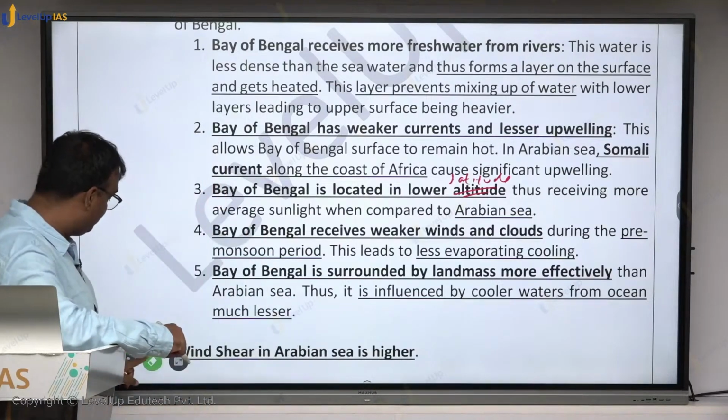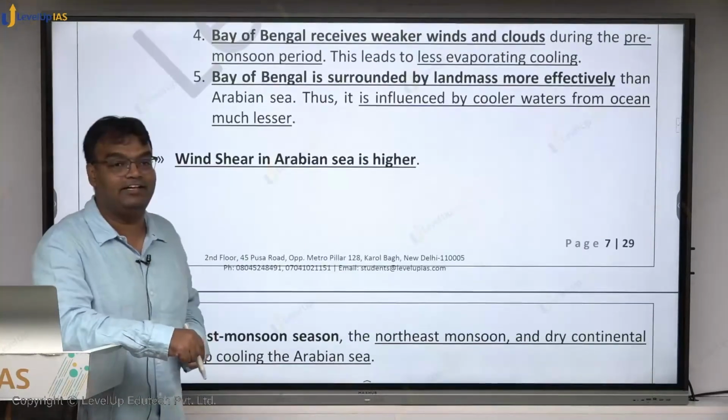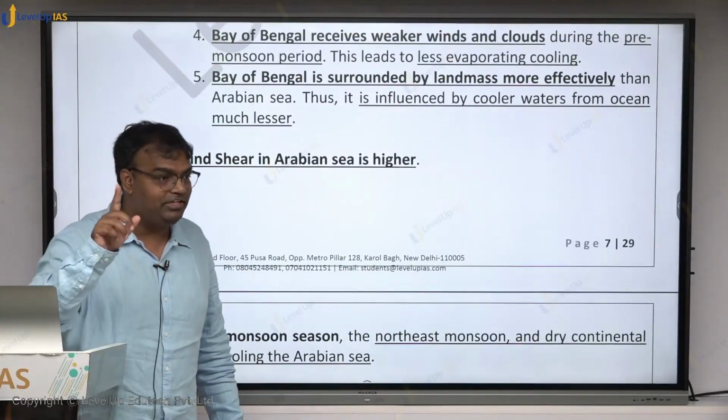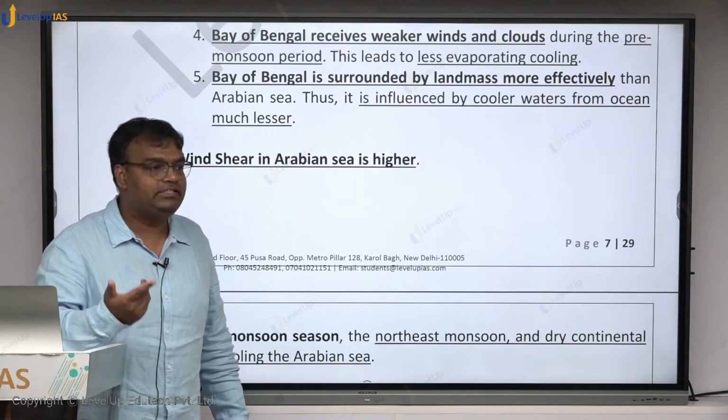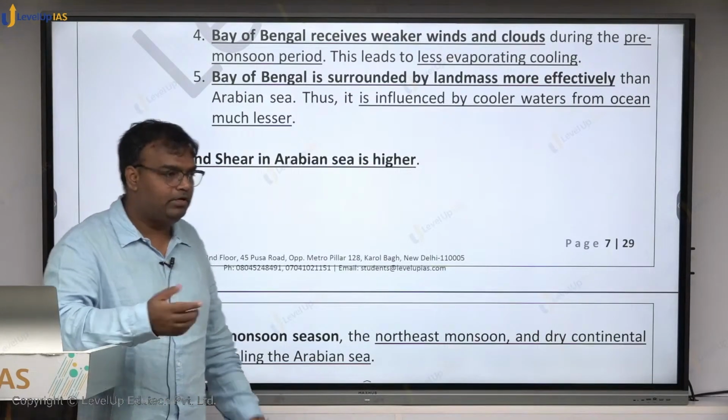Okay. Then wind shear in Arabian Sea is higher. Wind shear was a negative thing, it should be low. In Arabian Sea, it's higher. The wind that Arabian Sea receives is much higher. That also becomes a factor.